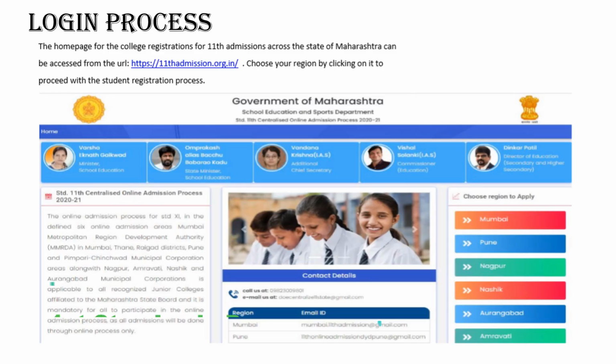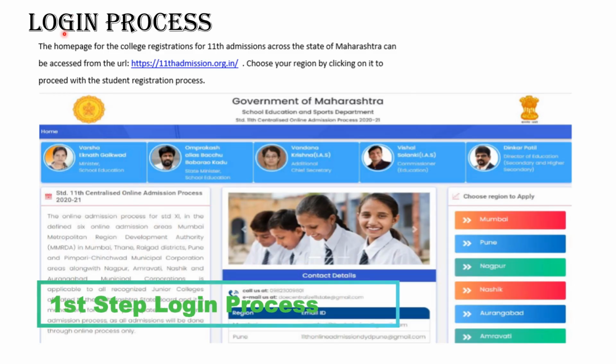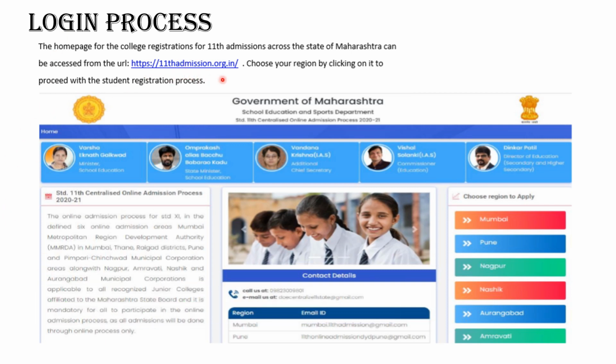Now the first step is the login process. So you need to go to the home page. You can type 11thadmission.org.in or you can also use the link that I have mentioned in the description. As soon as you go to the home page, you see options on the side to choose your region. So from here you can choose whatever region you belong to.